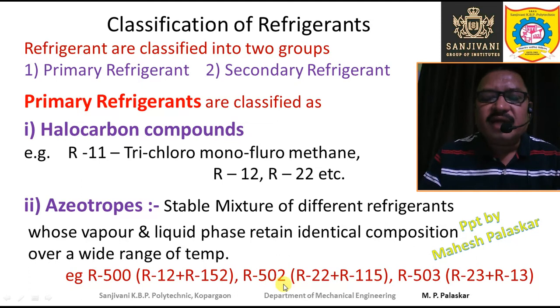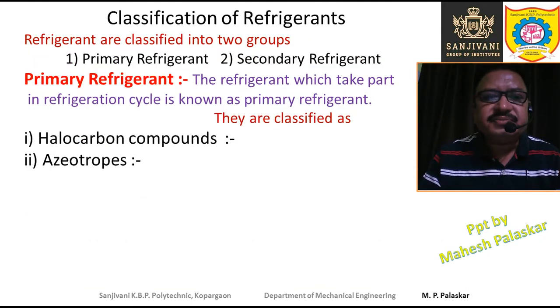Similarly, R502 is the mixture of R22 and R115, and R503 is the mixture of R23 and R13. So these are the azeotropes, which are stable mixtures of different refrigerants.